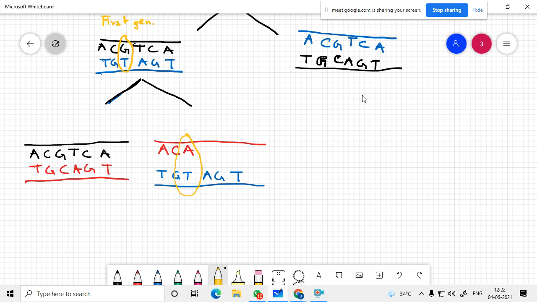this is the mutation, ACA, TCA. So you can see already in the second generation this is a mutant which is formed, and this is normal.